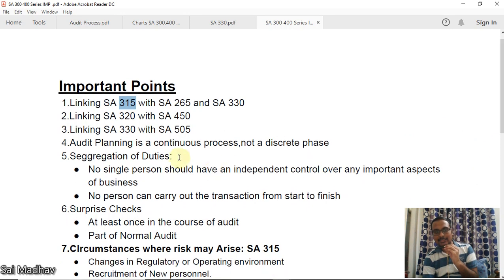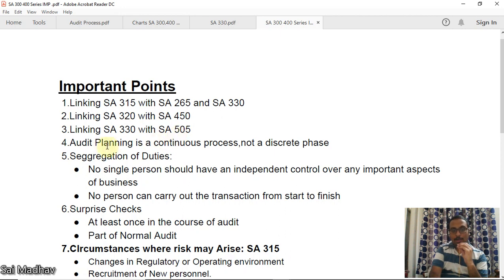Now, linking SA 320 with SA 450. We have already taken the example of that bucket, right? In 320, you will determine what is materiality. In 450, you will compare the materiality level with the aggregate value of misstatements. That is the bucket. Linking SA 330 with 505. 330 is response to assessed risk. 505 is obtaining external confirmation. In response to risk, you can also obtain external confirmation.